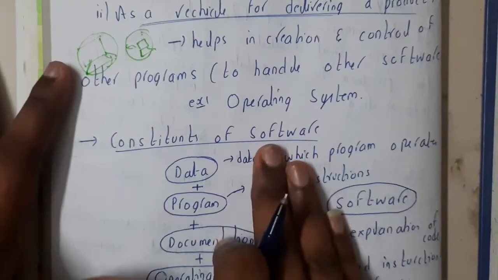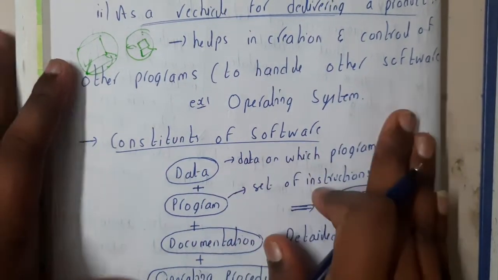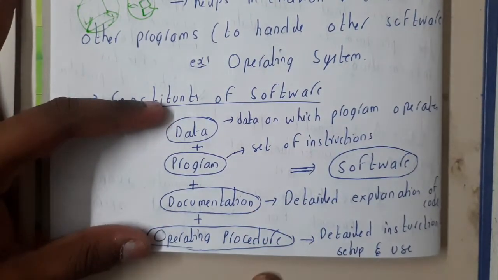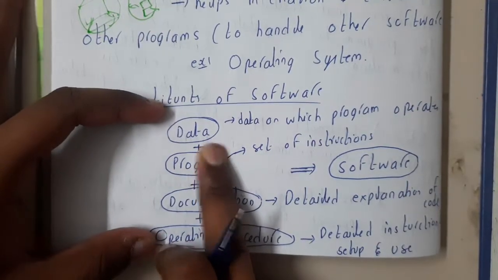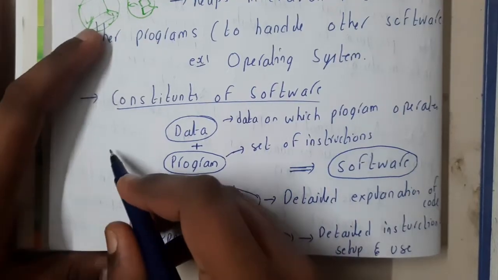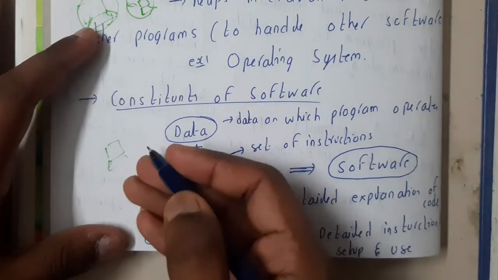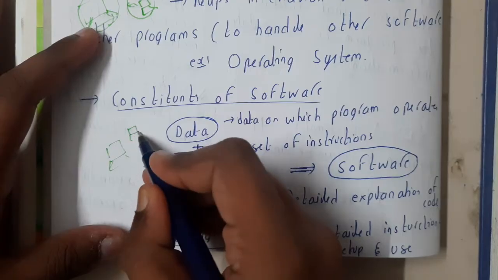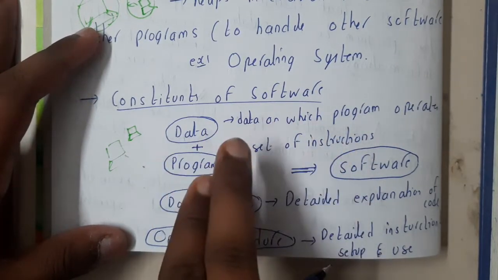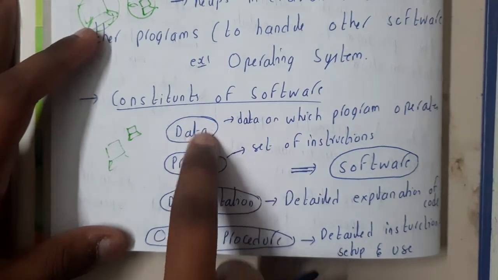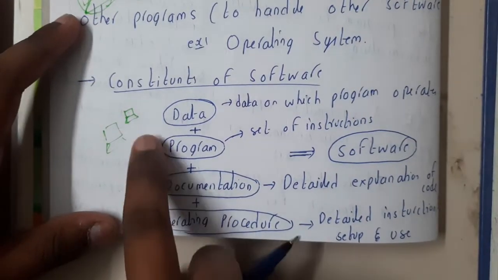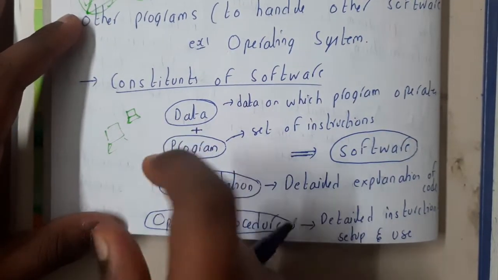Okay, so now let us go through the constituents of software. So basically what does a software have? These are the things that it will be having, guys. It will be having data, like data on which the program should operate. To take a small example, you wrote a program to add two numbers. You need to have the two numbers first, right, before doing the operation. So that is nothing but data. Then the program, that's nothing but the logic behind that, and the documentation. So basically how you are doing that a plus b, you'll be explaining that in detail.